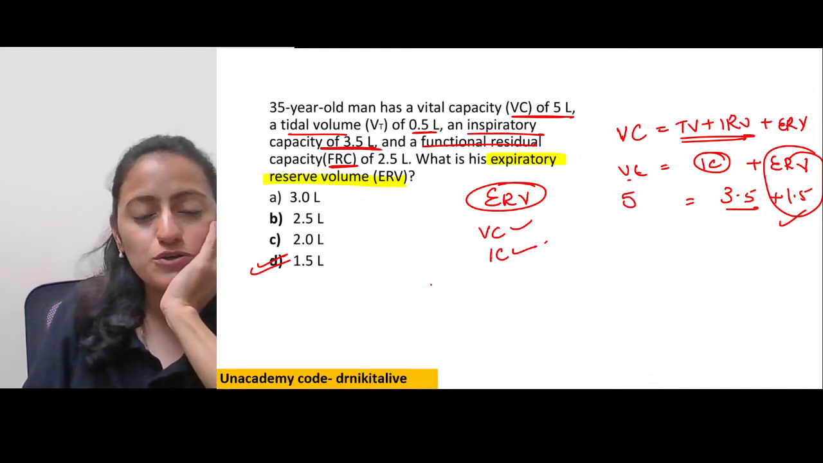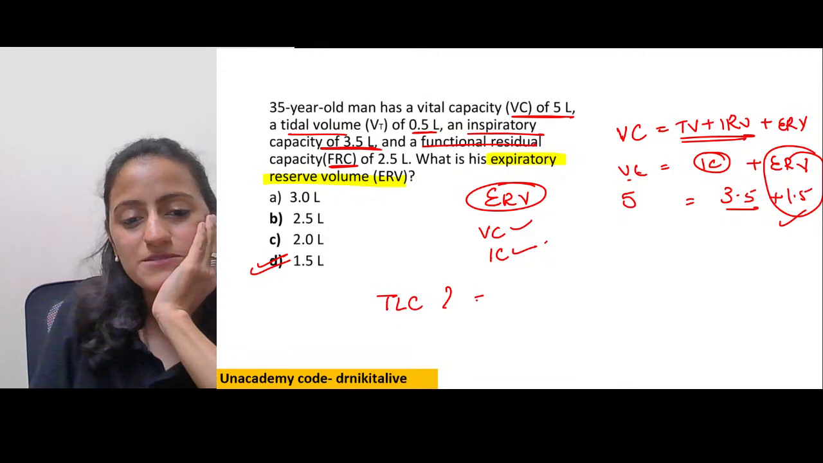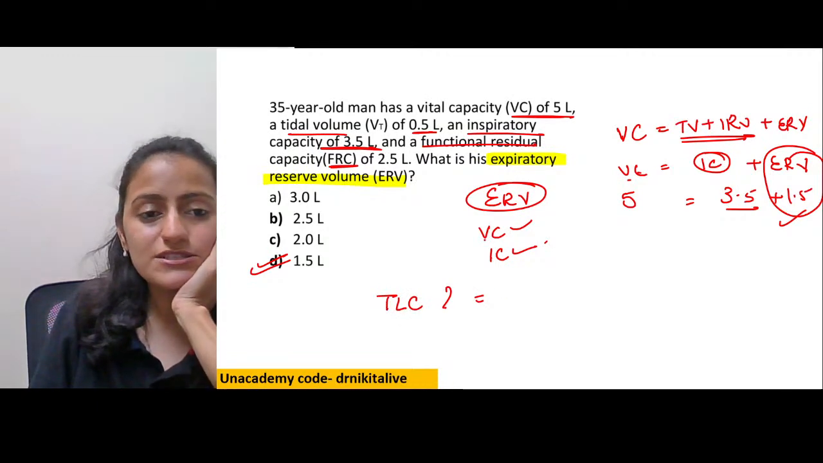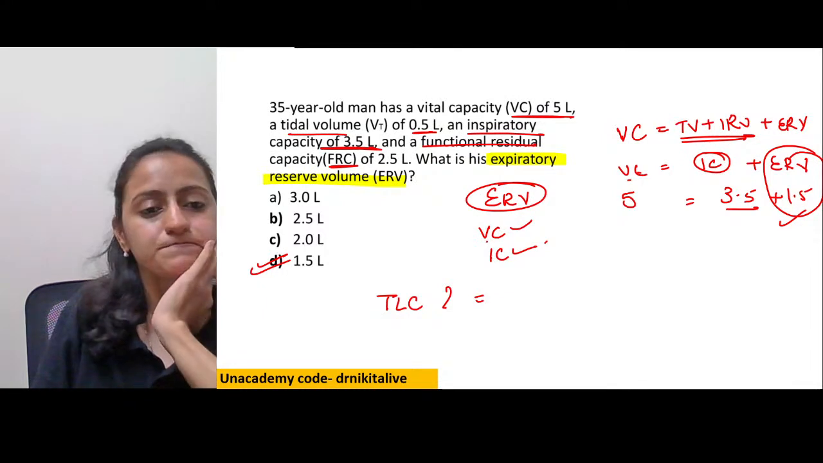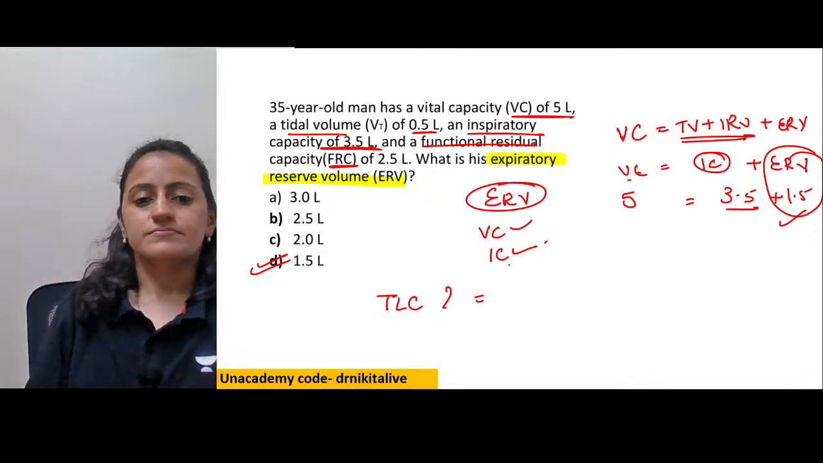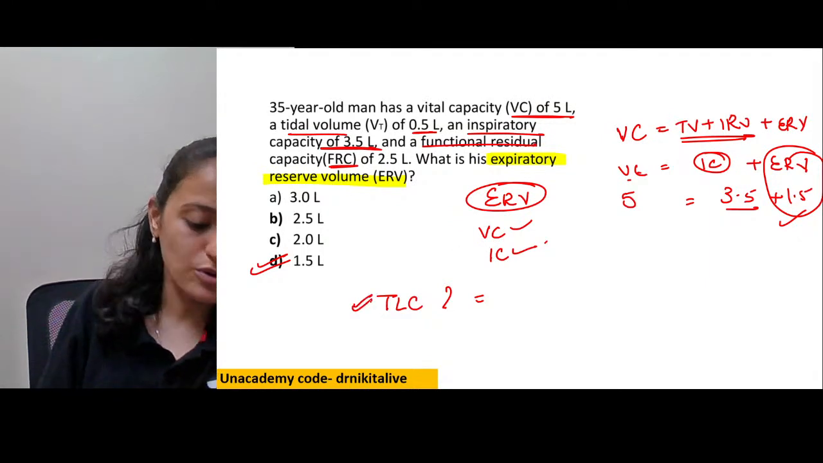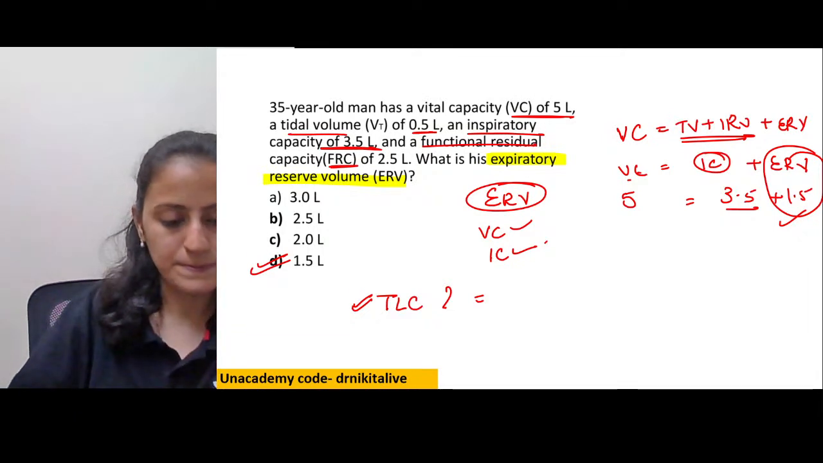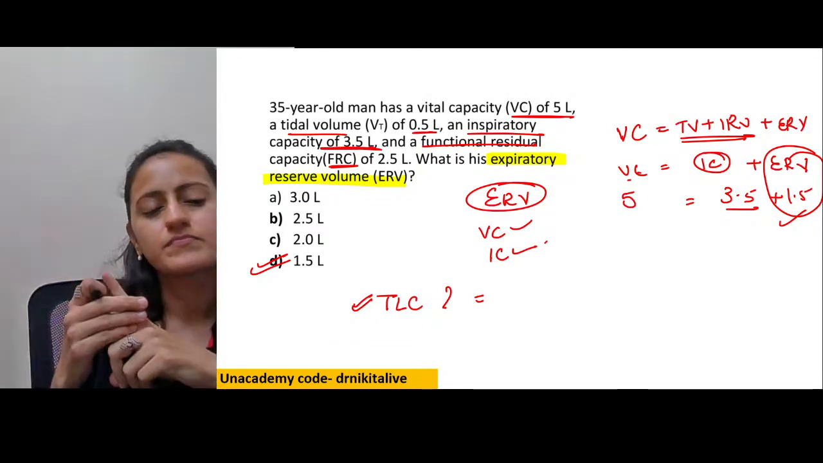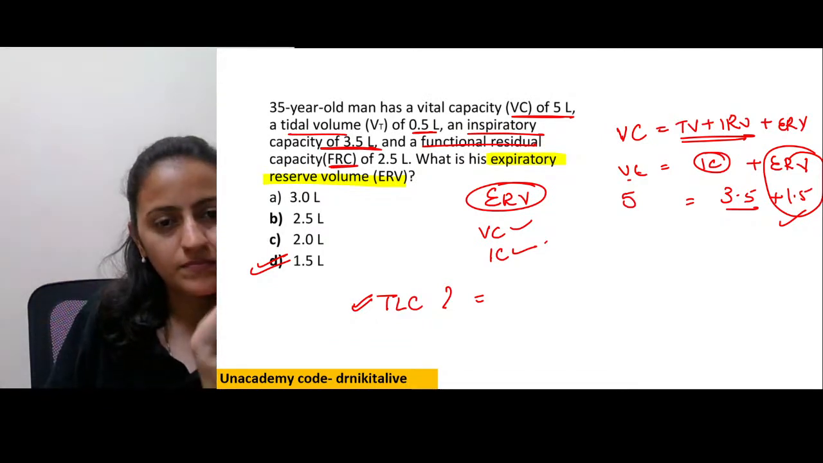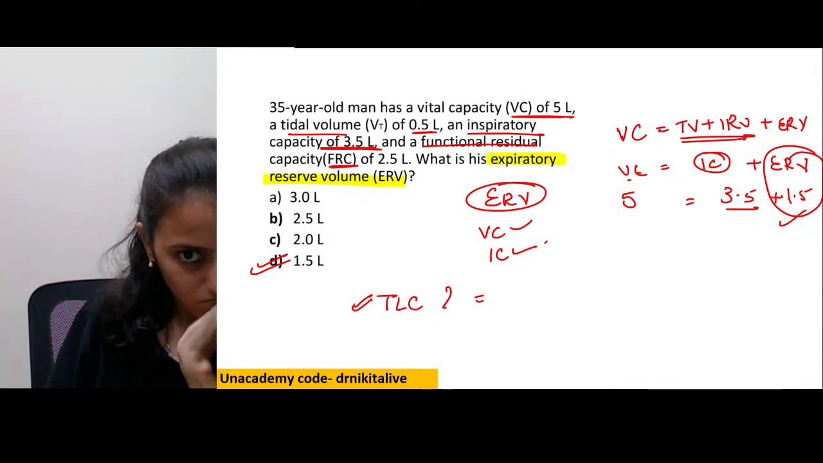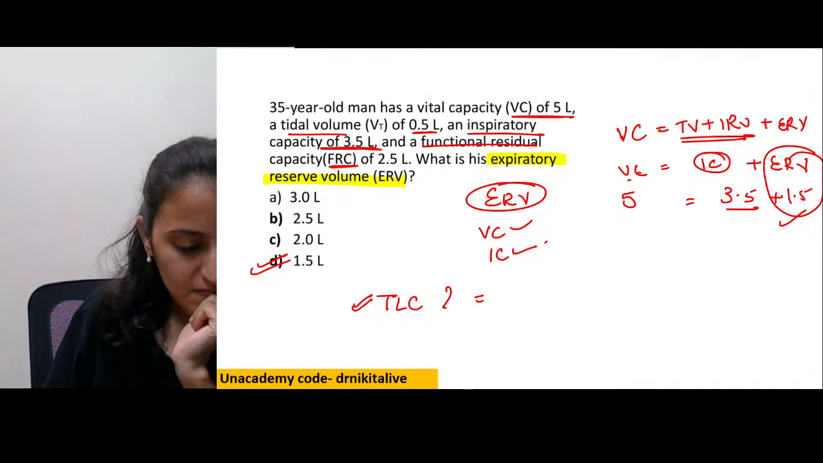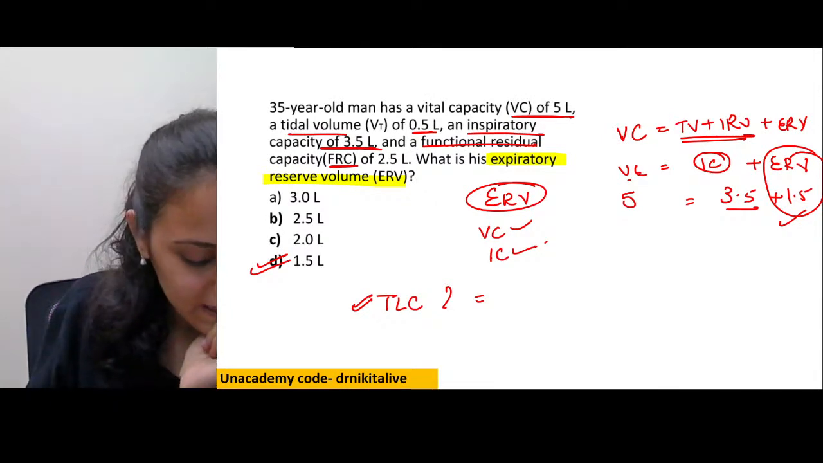Okay. If I ask you what is the total lung capacity of this patient, what will be the answer? Next, the question has been changed to calculate the total lung capacity. Very good, Sagala Charan, absolutely right. It's going to be 6 liters.